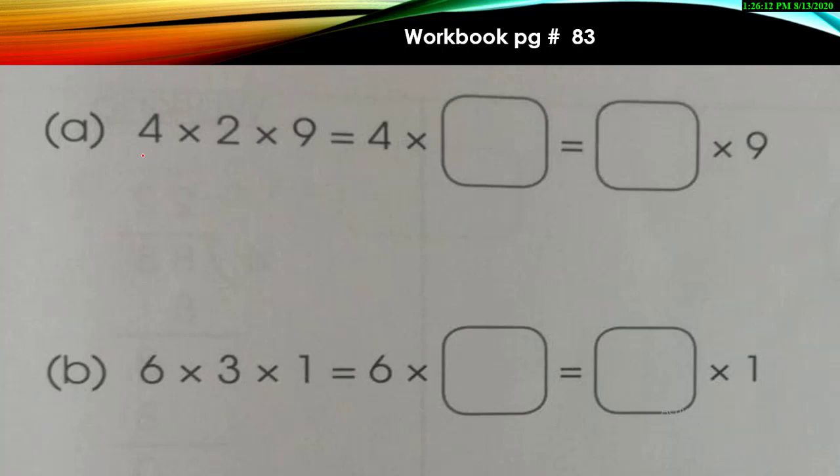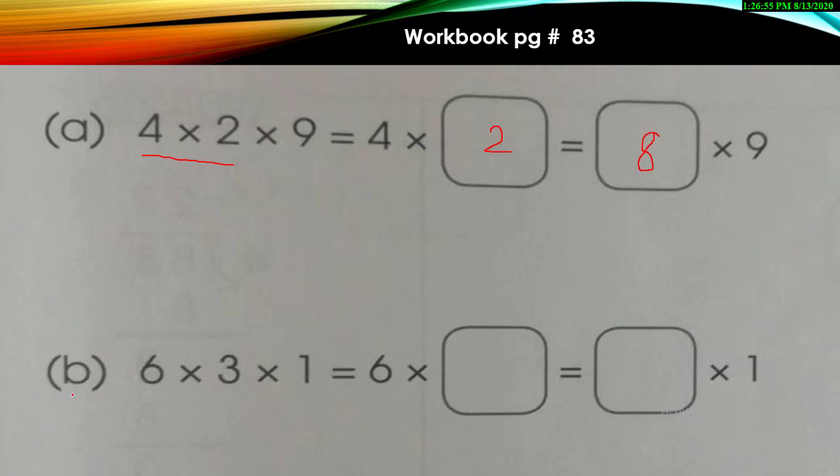So you need to pair up these two numbers, and in the first step multiply 4 with 2. So write it down. When you multiply 4 and 2, 4 twos are 8. What is your answer? 8. So you will write down 8 over here and then 8 multiplied by 9, so you can solve your answer. This is a kind of filling the blanks, that is how to solve it.